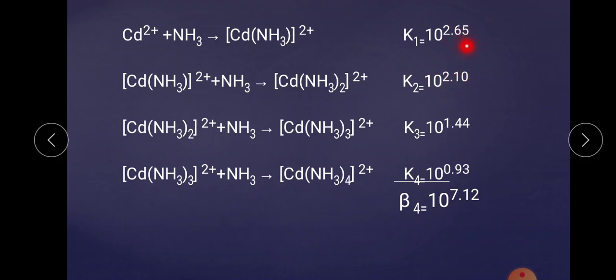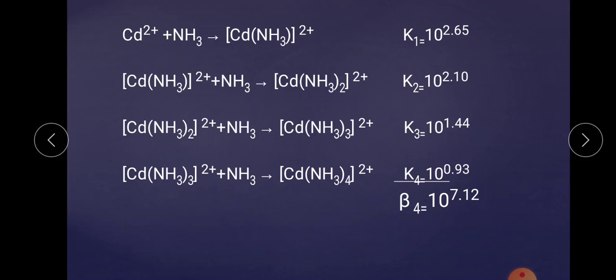Remember, some exceptions are there, but the rule is that K1 is always greater than K2, then K3 and K4 up to Kn. The first step formation constant, or the first step stability constant, that is K1, is always greater in value than K2, K3 and so on. Means K1 is greater than K2, K2 is greater than K3 and so on.